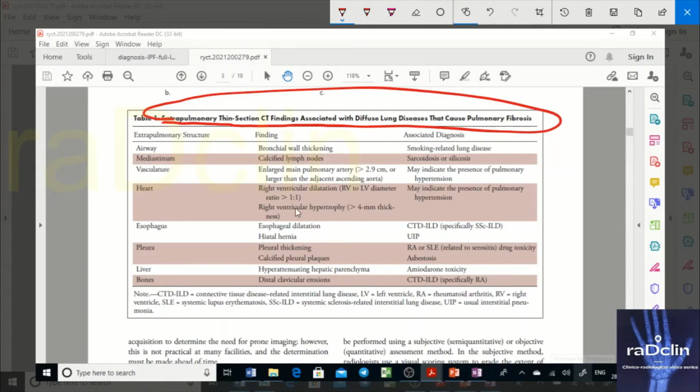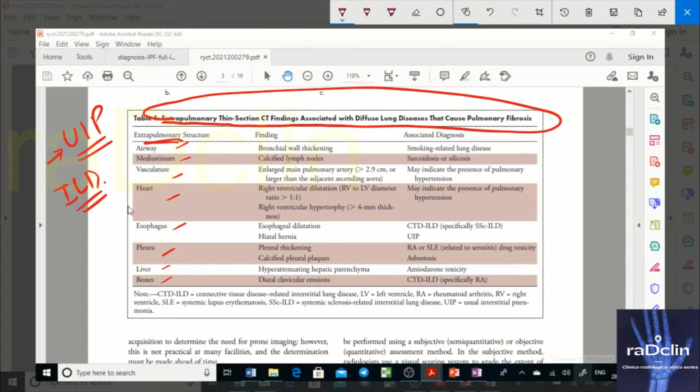When you report an HRCT and you suspect a case of UIP, or pulmonary fibrosis for that matter, whatever suspected ILD case, we know that before labeling it as idiopathic interstitial pneumonia, you should also look, apart from the lung, at other things like airway, mediastinum, vascular, heart, esophagus, pleura, liver, and bones. These are the things that will be visible. A part of the abdominal sections is also there in HRCT. So you have to look at these extrapulmonary structures very diligently.